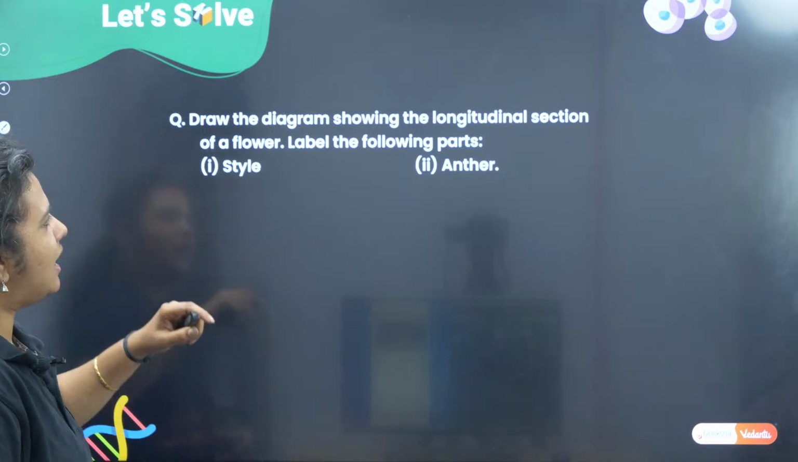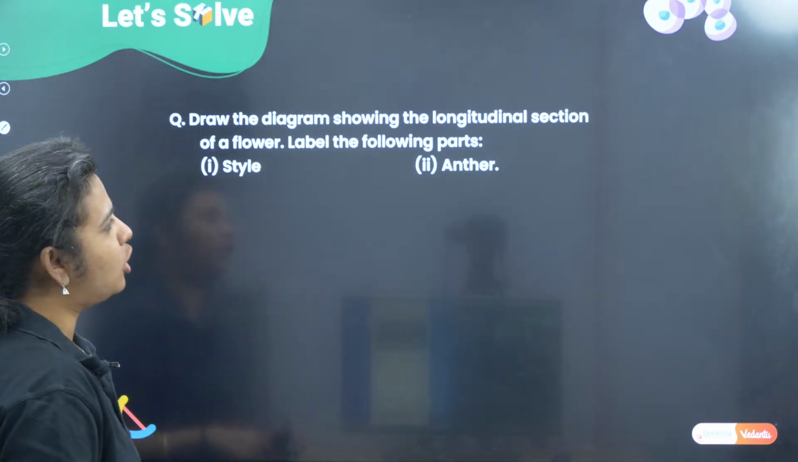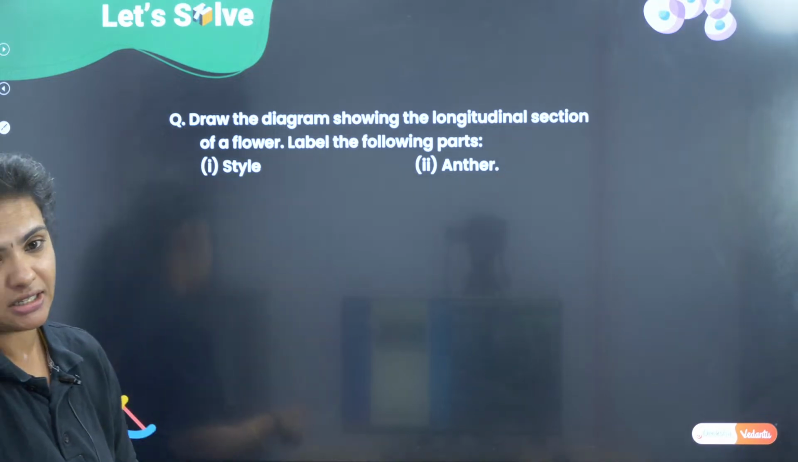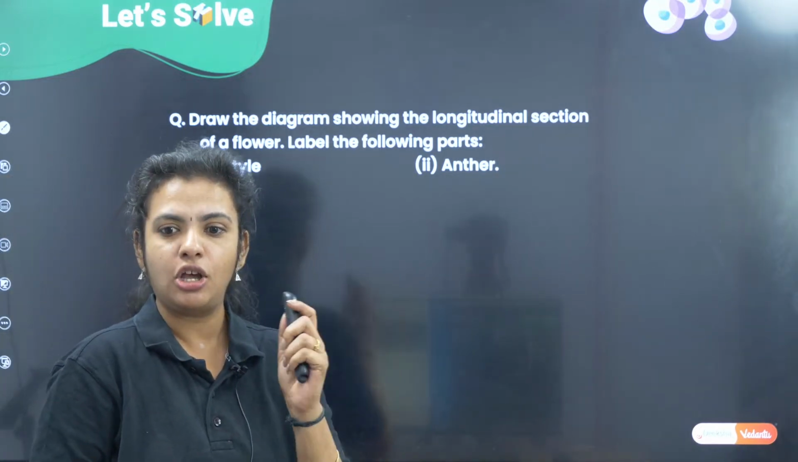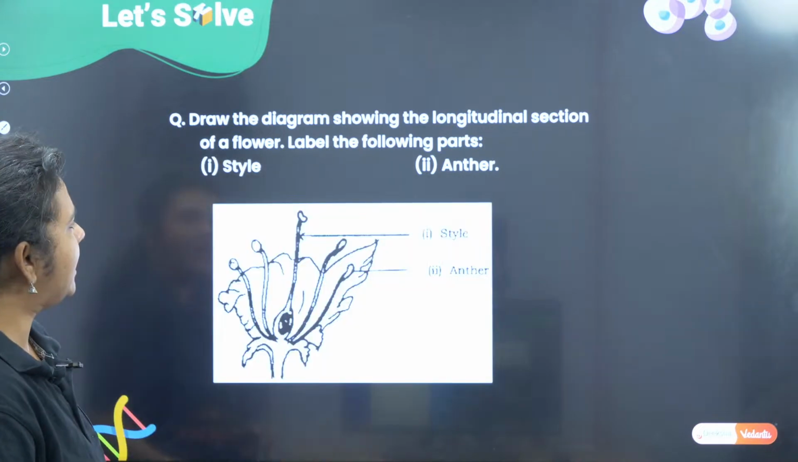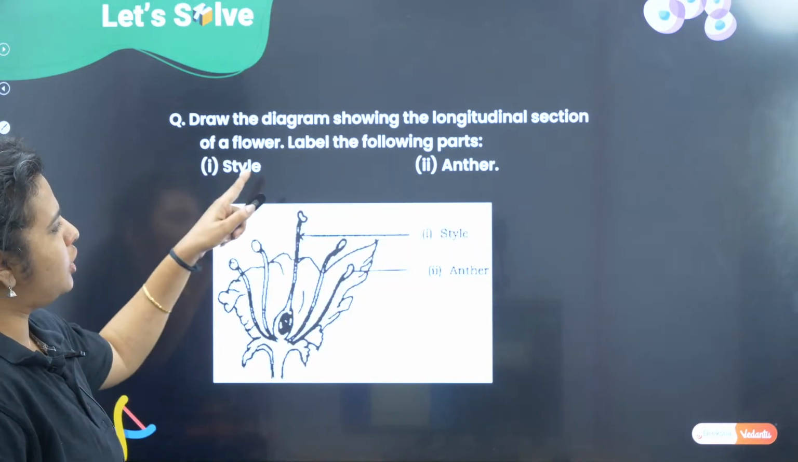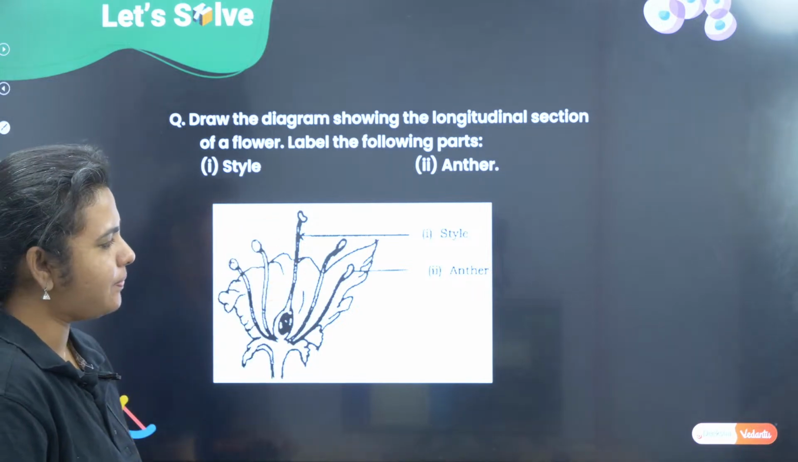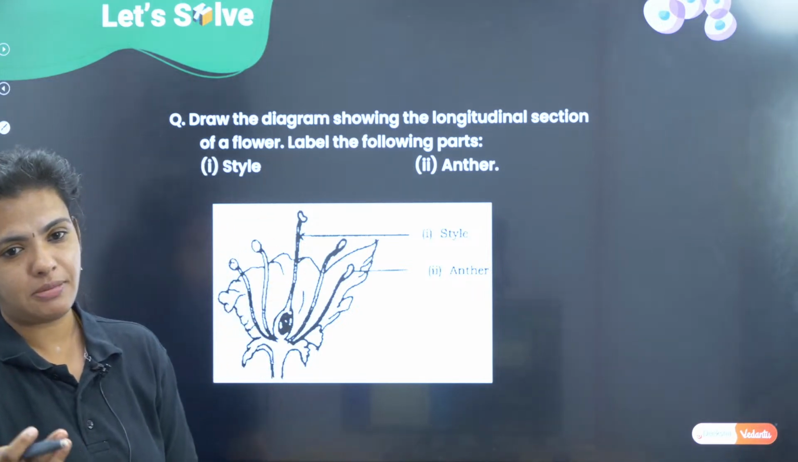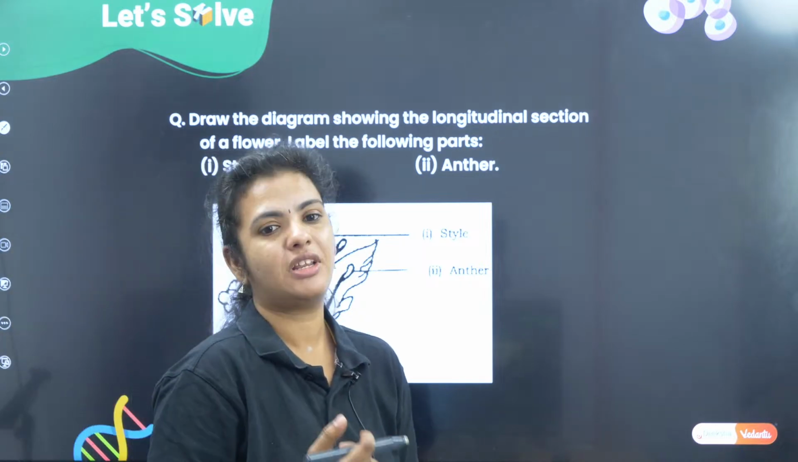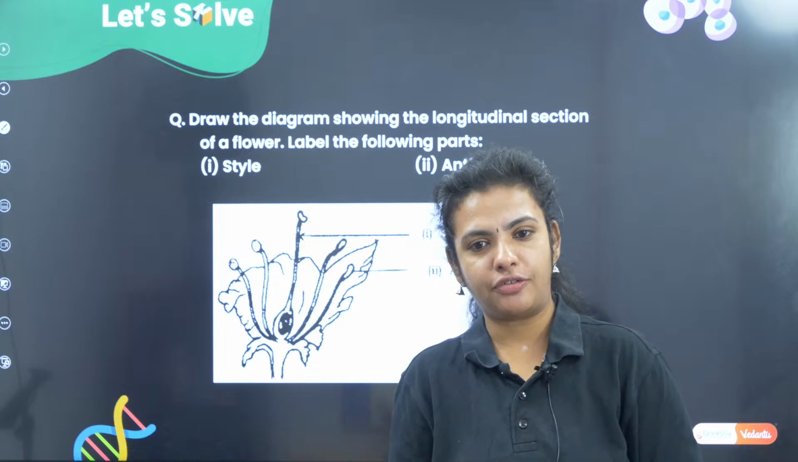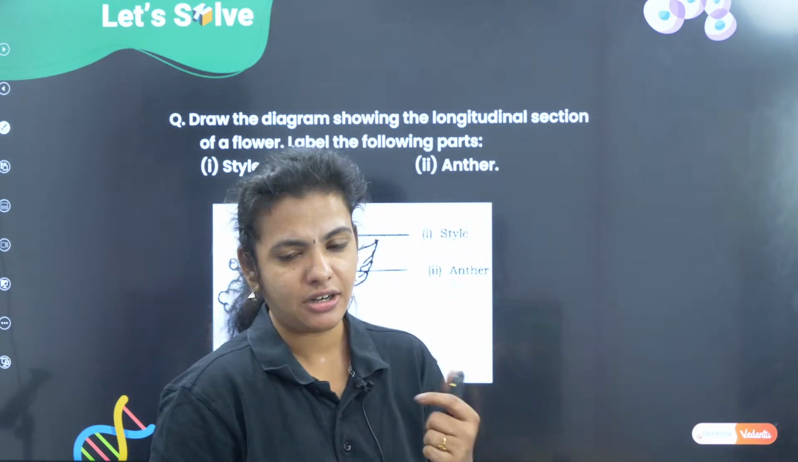Okay, so here they have given a diagram showing the longitudinal section of the flower and they have asked to label the parts style and anther. So this is a short answer question. Already the paper has given you the diagram and they have just asked you to label which is the style and the anther. So we see the style and anther being labeled here. So stigma, style, ovary and ovule is a gynoecium, which we are calling carpel or pistil, and in case of stamen we have the anther and filament.